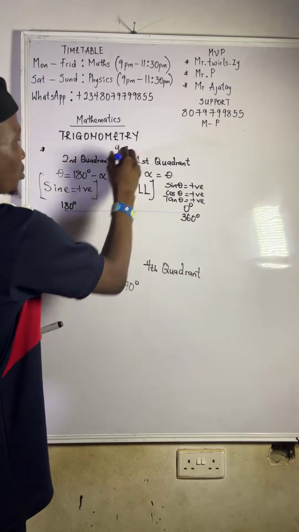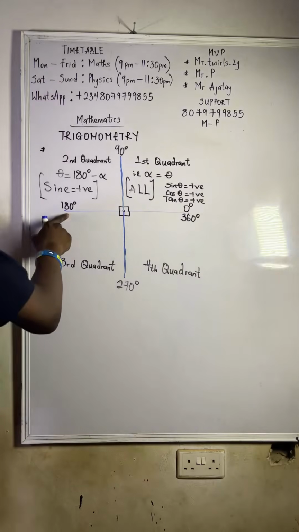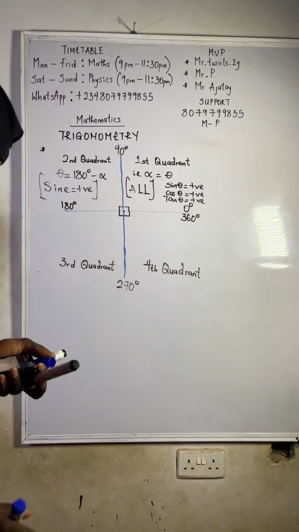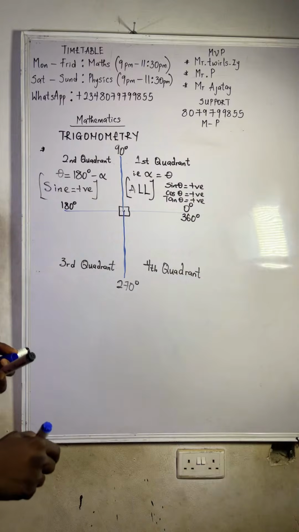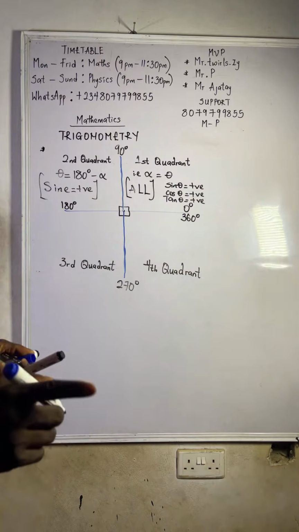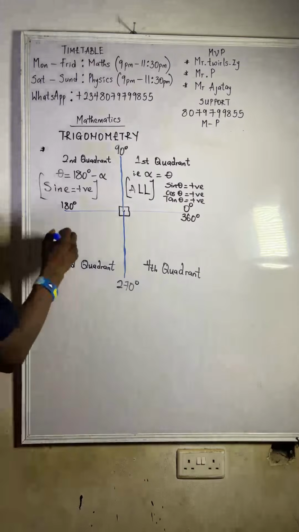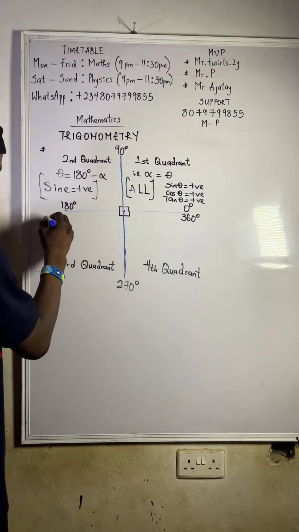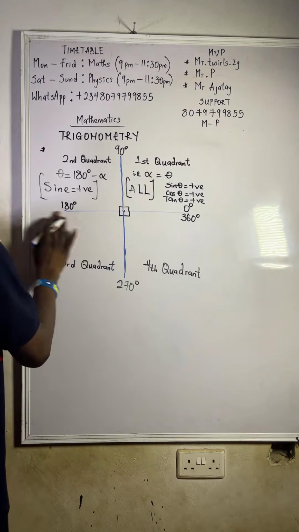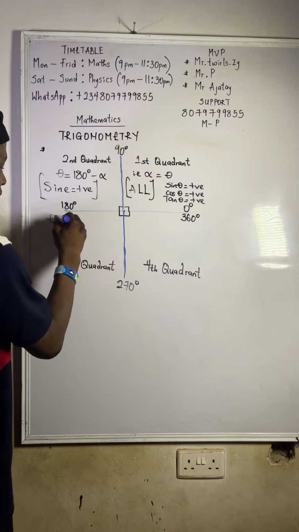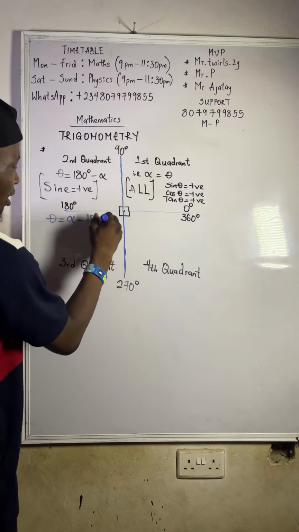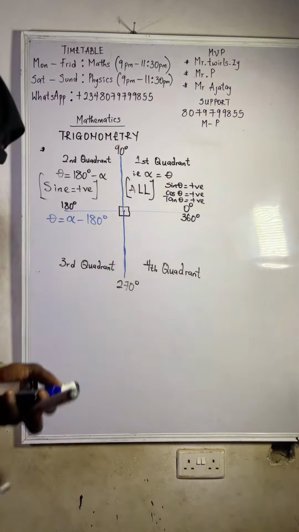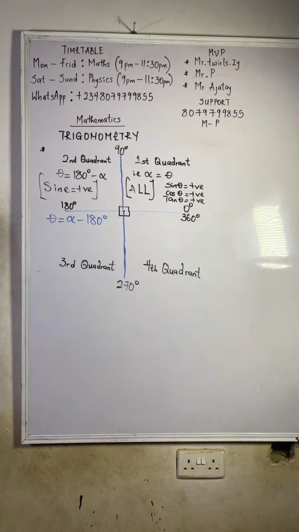It is very simple. For any angle that falls between 180 and 270, how do you get the angle there? To get theta, it will be that angle minus 180. It is not 270 minus that angle. Don't make that mistake. That's where you should not make a mistake. Don't make that mistake at all.